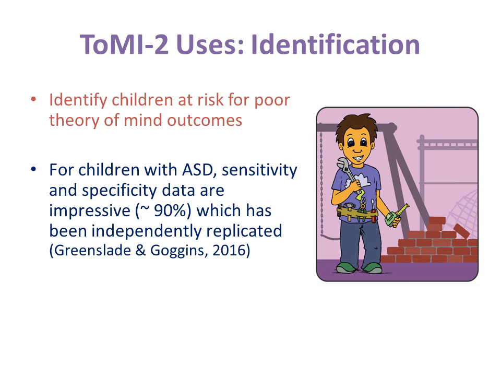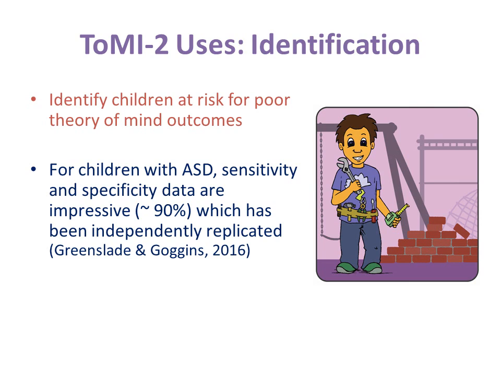It is important to note, however, that the ToMI-2 is not intended as a measure of autistic symptoms. It is intended as a measure of theory of mind, and theory of mind impairments are seen in a range of psychiatric and developmental disorders other than autism spectrum disorder.